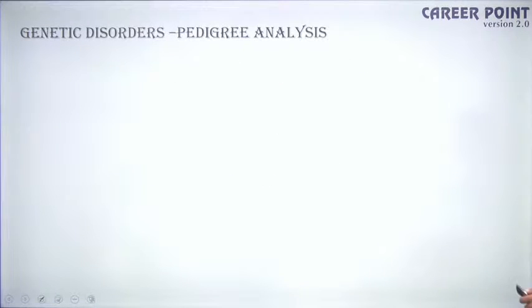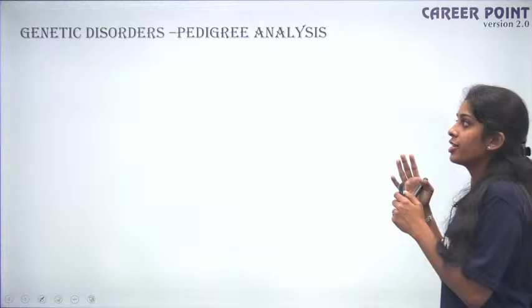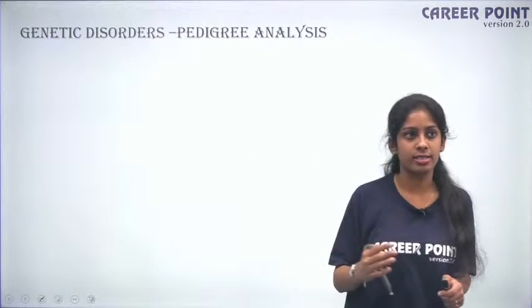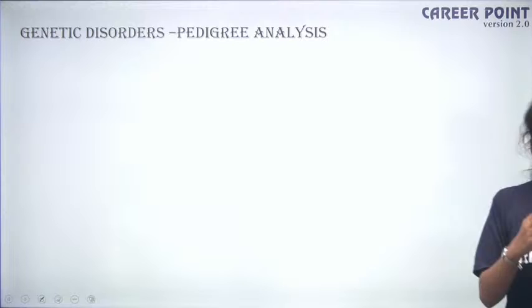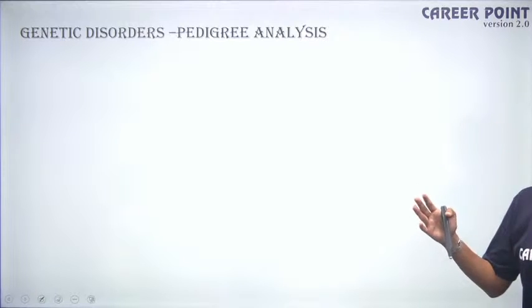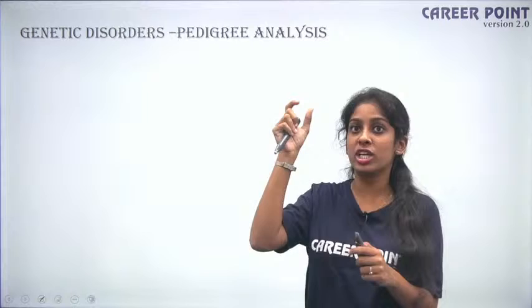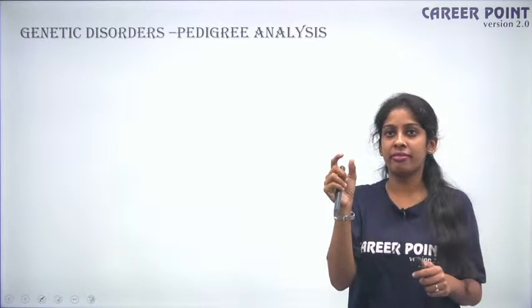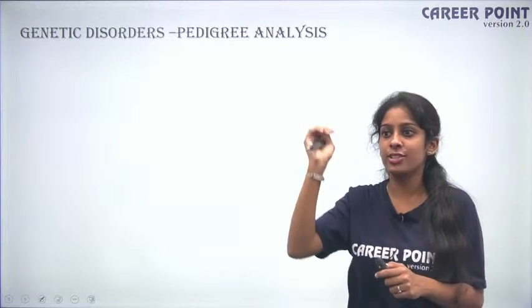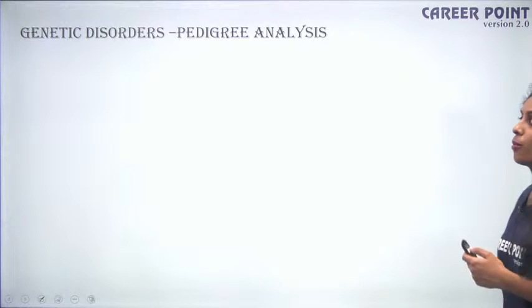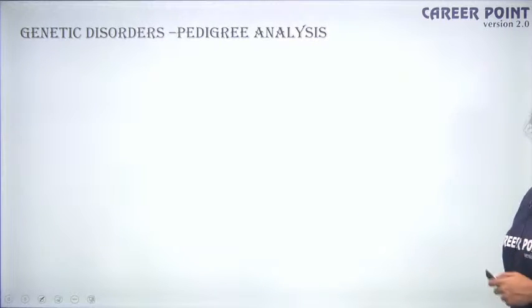Now we are entering into genetic disorders. When I talk about genetic disorders, the first thing you need to understand is what is pedigree analysis. Because with the help of pedigree analysis only, we'll be able to analyze how the gene is being passed on. If you have a defective gene, from which lineage it is being passed on. That helps us understand more about genetic disorders, and that is pedigree analysis.